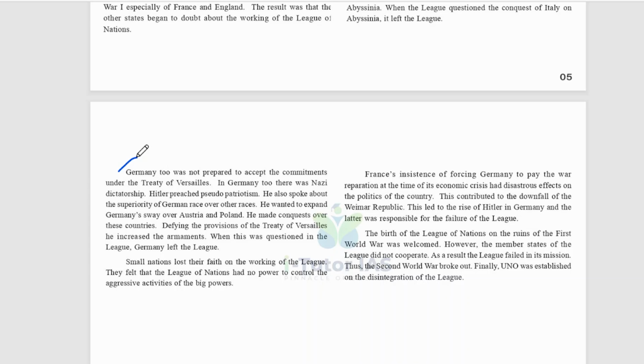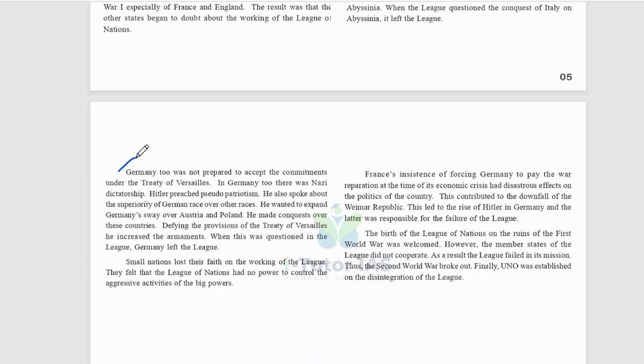And small nations lost their faith in the working of the League. They felt that the League of Nations had no power to control the aggressive activities of the big powers. And France's insistence on forcing Germany to pay the war reparation at the time of its economic crisis had a disastrous effect on the politics of the country. This contributed to the downfall of the Weimar Republic, and this led to the rise of Hitler in Germany, and the latter was responsible for the failure of the League.